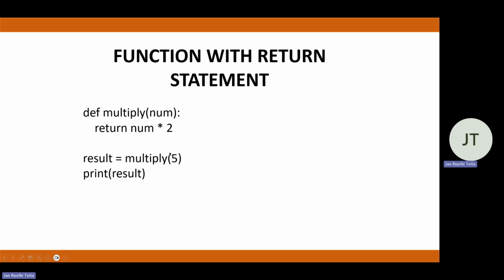So for example, if we have 5 here as the number, 5 times 2, we return the 10 towards our function. Therefore, it assigns this one, the results, equals to multiply 5. So once we print it out, we have the result of 10.